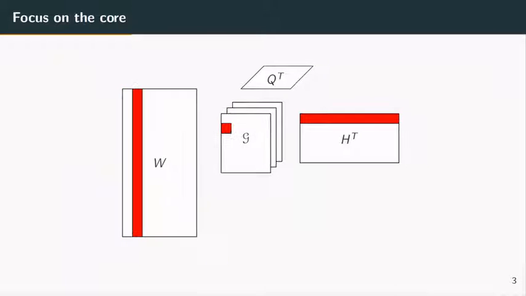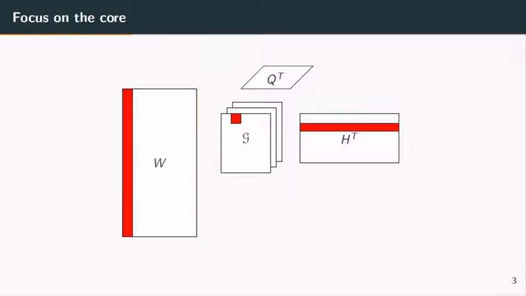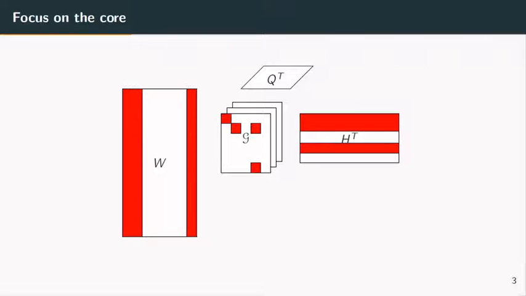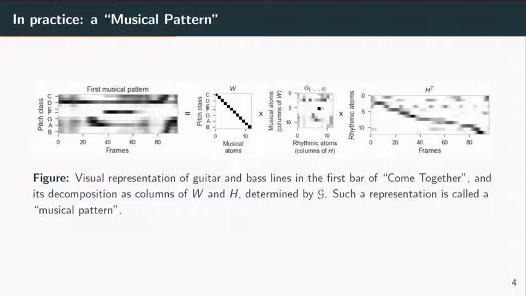Here is a visual illustration of the way factor matrices W and H are combined via G. Each slice of G can be understood as a mixing matrix of columns of W and H. While W represents pitch class information, H can be viewed as a collection of rhythmic activation patterns at the inner-bar time scale. Each combination of W and H via a given slice of G defines a musical pattern. The figure on this slide depicts a musical pattern on the left-hand side.